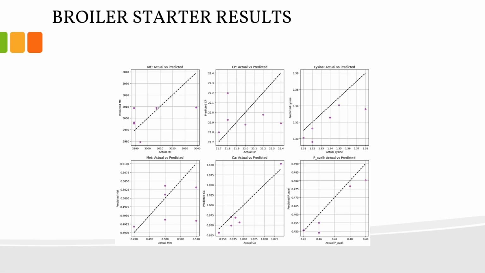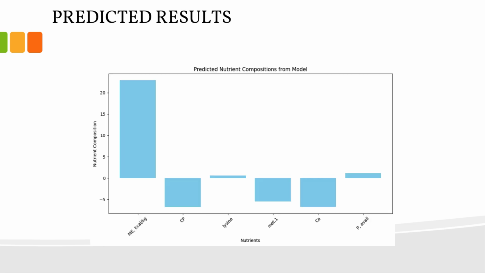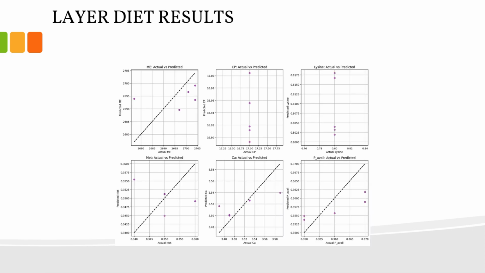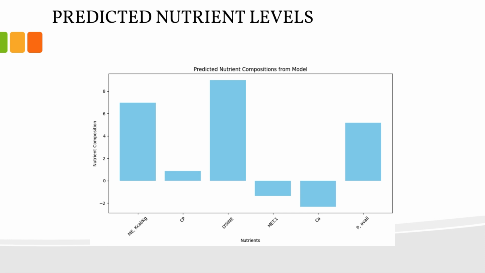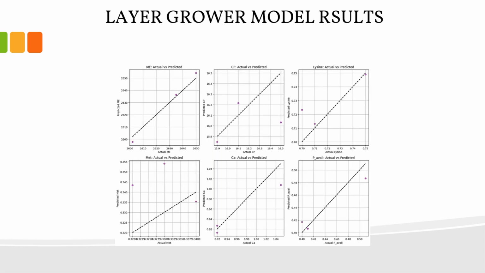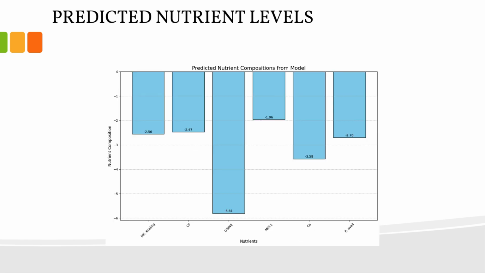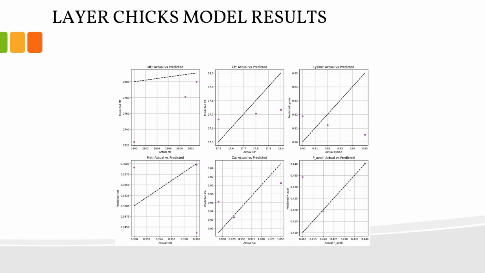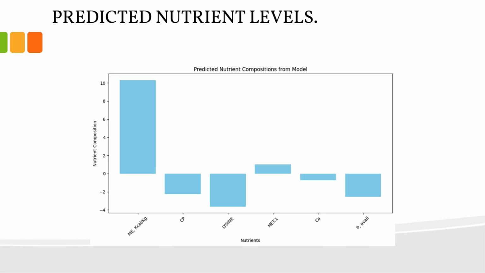Same thing for the broiler starter results. Then these are the graphical predicted format. The layer dietary results, the predicted nutrient levels also represented graphically. Then the layer grower models, also showing the line of best fit and predicted values. This is the graphical representation. For the layer chicks model we also have a representation, then the predicted nutrient levels. This is the graphical one.